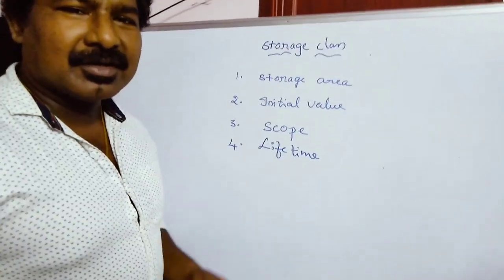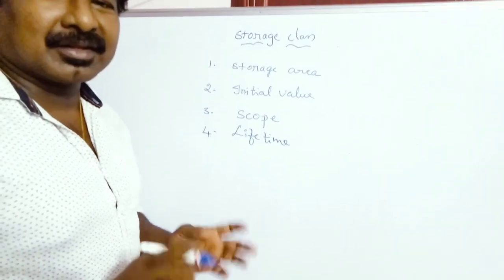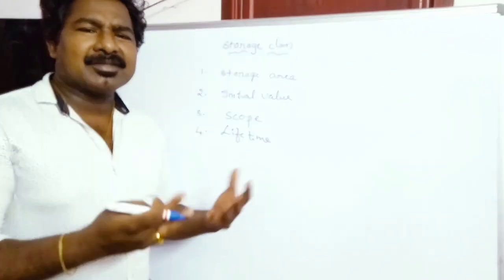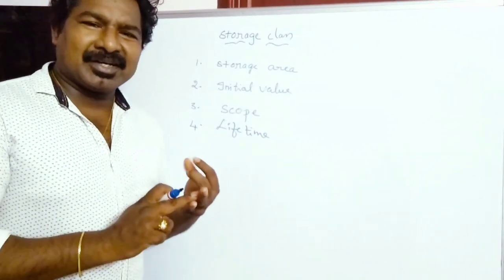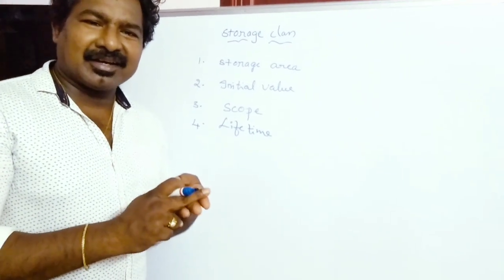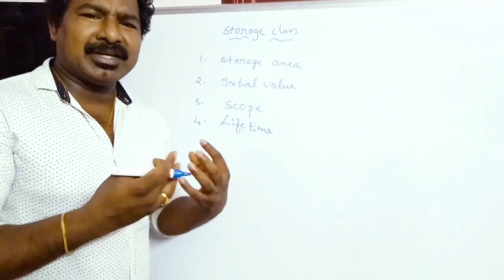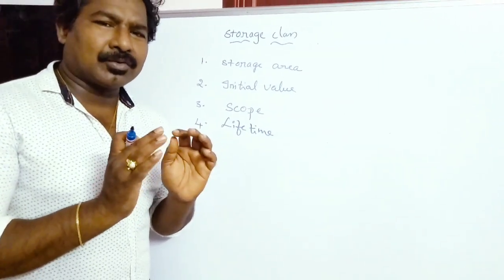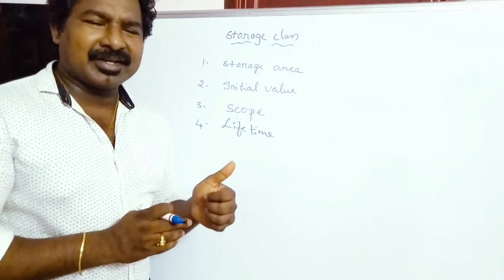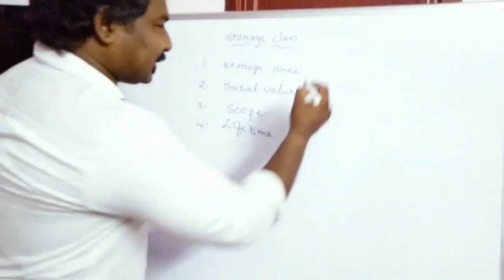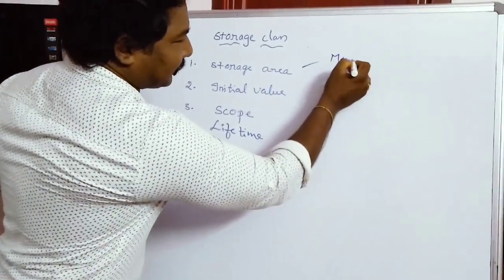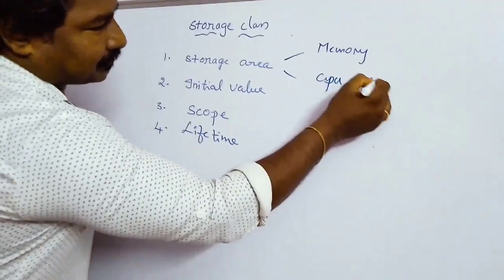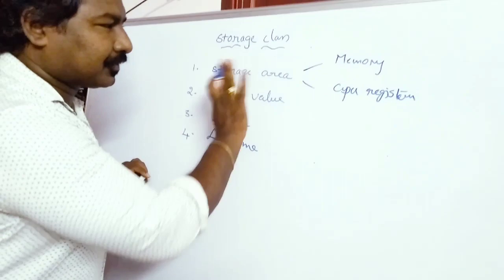What do you mean by storage area? Every variable will be stored in the memory, or in another place, the CPU registers. Coming to the memory, there are many different kinds of memories, like stack memory, data segment, text area, initialized area, uninitialized area. But for simplicity I am just saying there are only 2 places for storing variables: one is the memory and another one is the CPU registers. So for the storage area, you can call it memory or CPU registers. There are 2 possible values for the storage area.